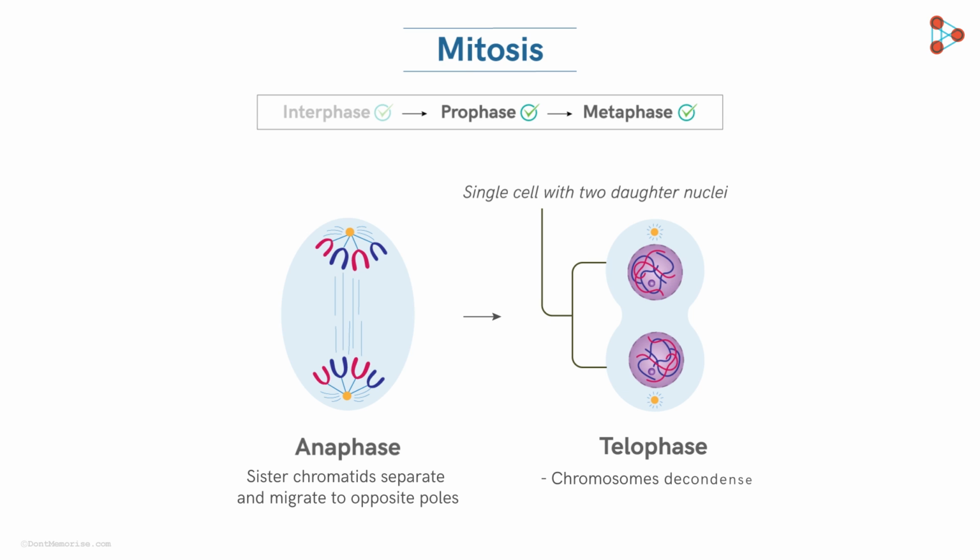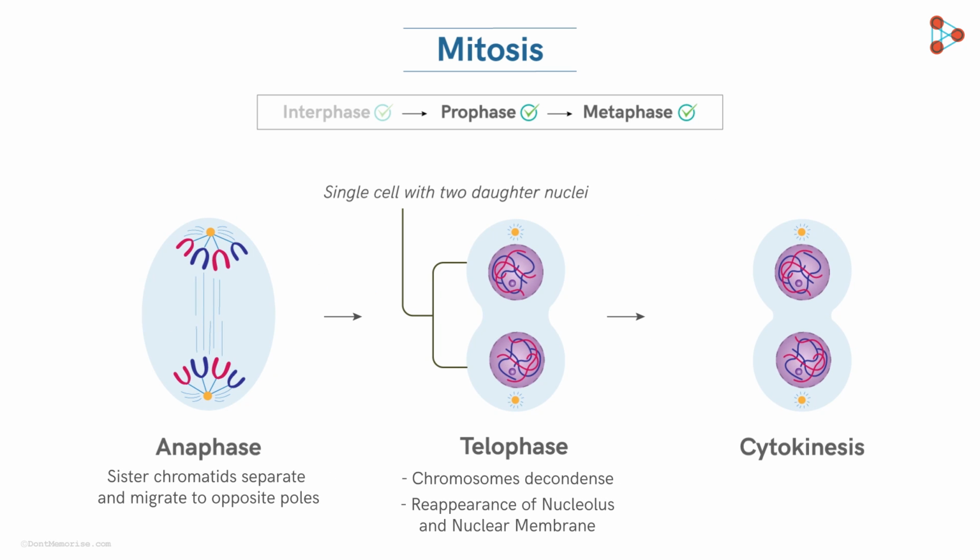The chromosomes decondense to gain the relaxed string-like chromatin structure. And are we left with something else too? That's right, the nuclear membrane. The nuclear membrane and the nucleolus, which disappeared during the prophase, now start reappearing. So now the cell is all set for the last phase of the mitosis, that is cytokinesis.